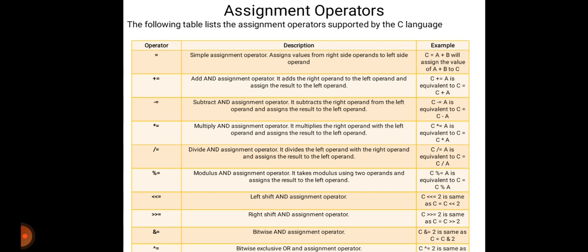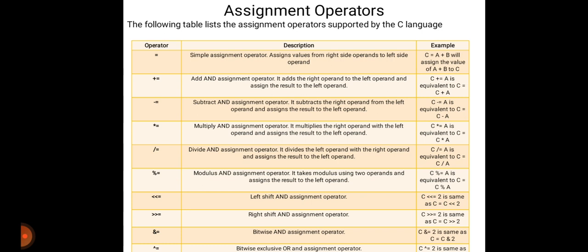Then left shift and means what? C left shift equals 2 is the same as C is equal to C left shift 2. Then right shift and means what? C right shift equals 2 is the same as C is equal to C right shift 2. Then and equals is the bitwise and assignment, that is C and equals 2 is the same as C is equal to C and 2.